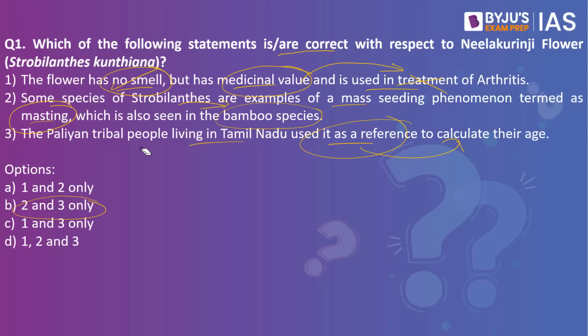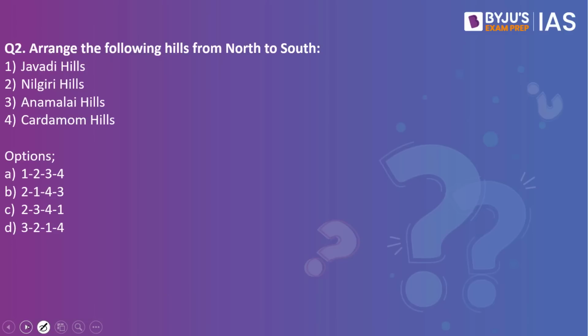Why is it being used by the Palayan tribal people? That is because this particular flower blossoms only once in 12 years and also gives the Nilgiri mountains their name. When you consider the name Neelakurinji, Neela stands for bluish color and Giri stands for mountain. So Nilgiris basically emanates from this particular flower. As part of protecting it, we have the Kurinjimala Sanctuary, which helps in conservation of this plant species. Now let's look into the next practice question.